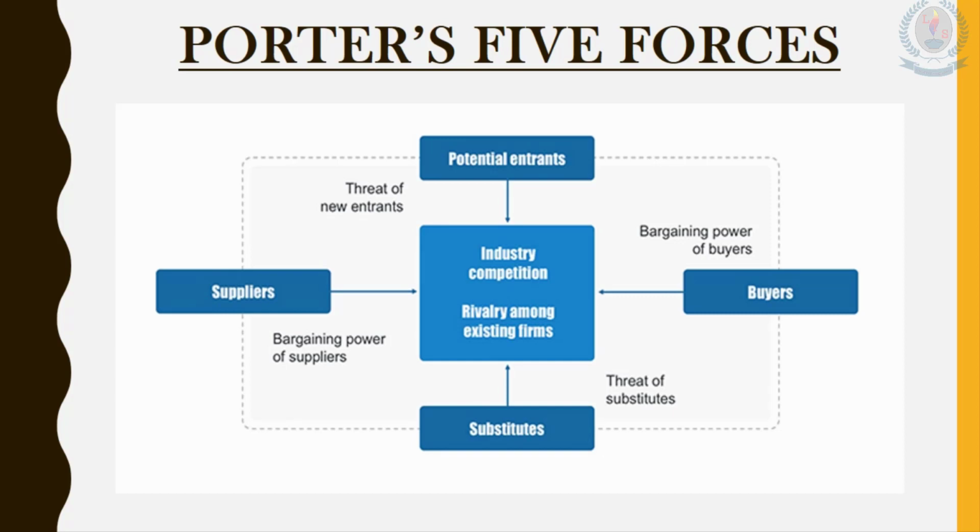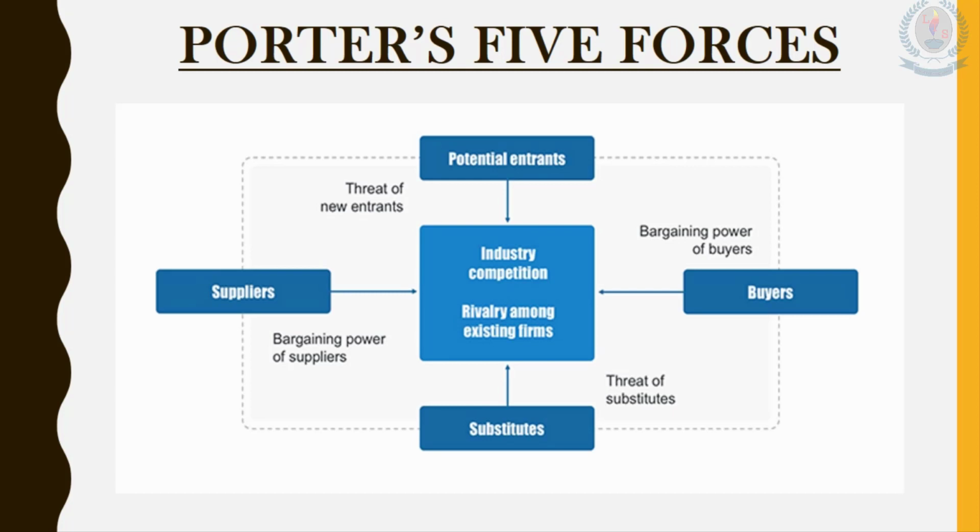The next force is buyers. It is about the bargaining power of buyers. The third force is substitutes. It is about the threat of substitutes.